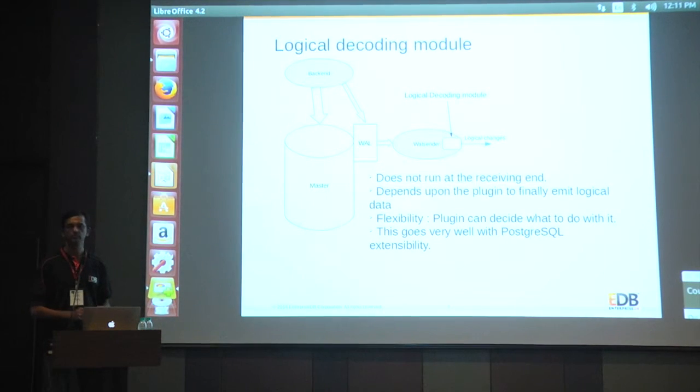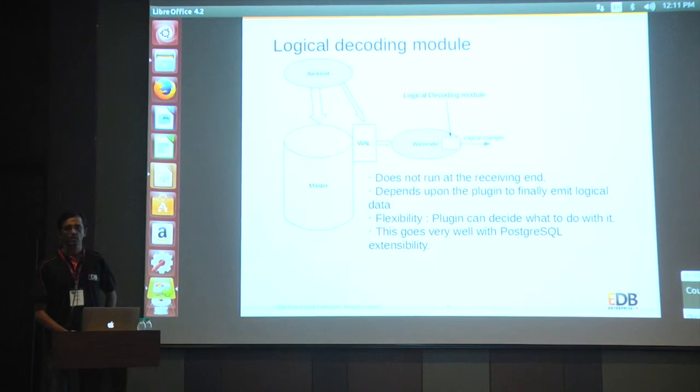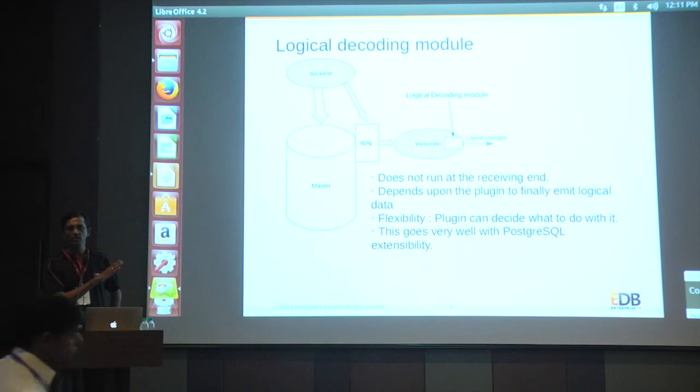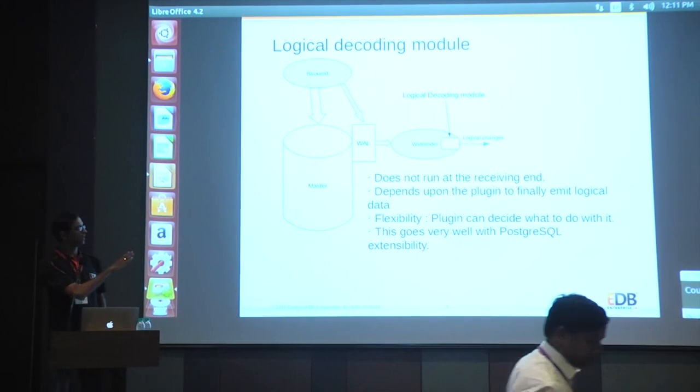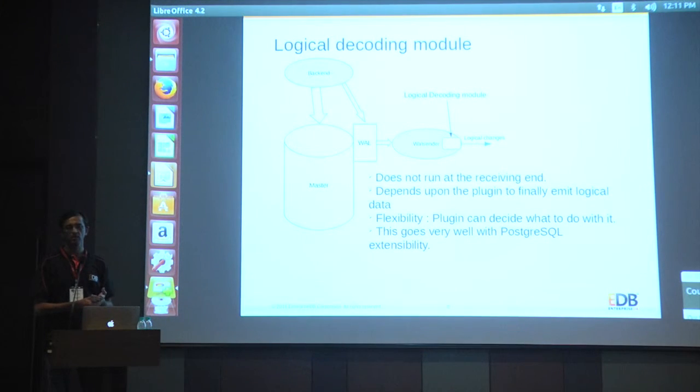Will this logical replication support cascading replication? Right now, this part is only available as a sending side. There are tools being built on the receiver side also, like pglogical. But the cascading part is not supported right now. In the PostgreSQL core, it's just a decoding plugin, which is the sender part.